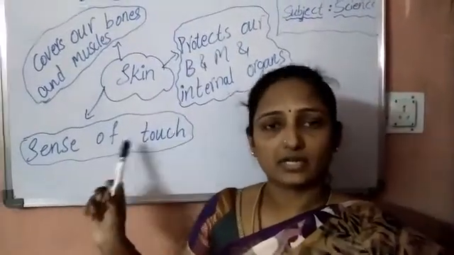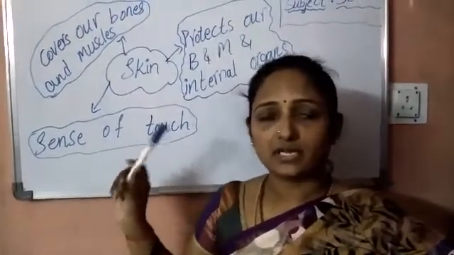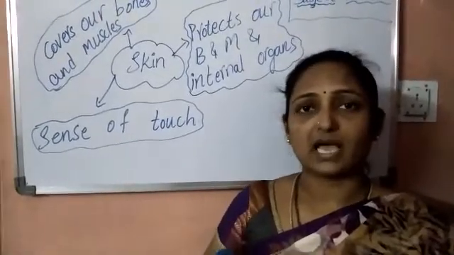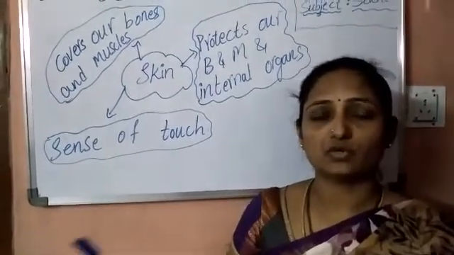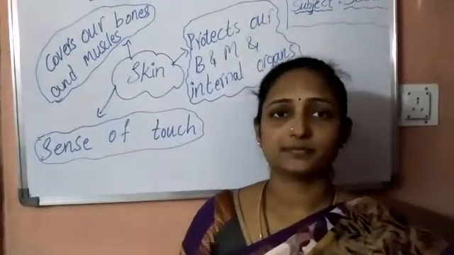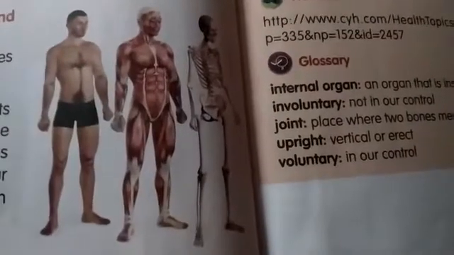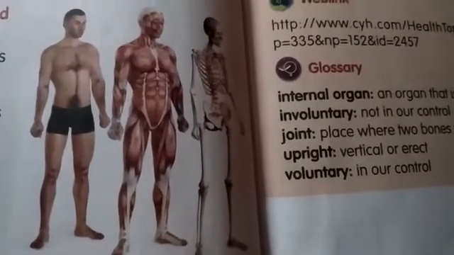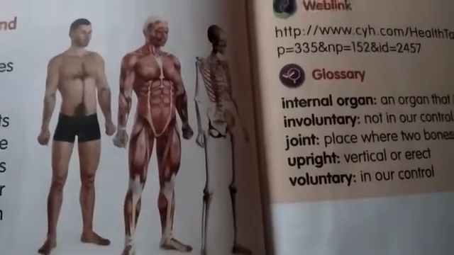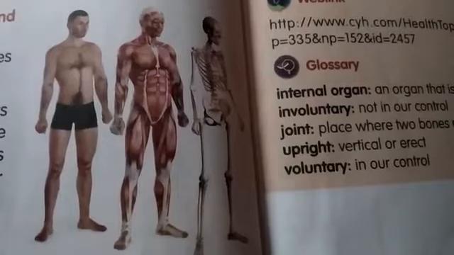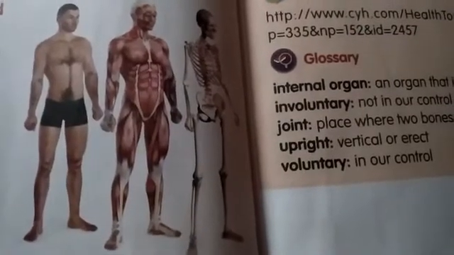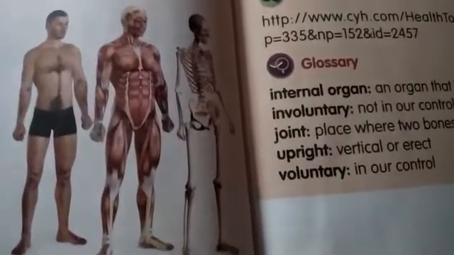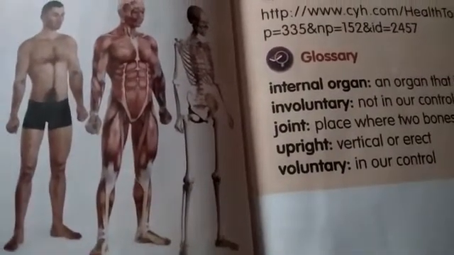So children, in our reader they have given a clear picture of how the skeletal system, the muscles and the skin help us to cover our body. Look at the picture, children. The outer covering, skin, and the muscles which cover the bone. Clearly they have given the skeletal system, the bones covered by the muscles, and the muscles are covered by the skin.